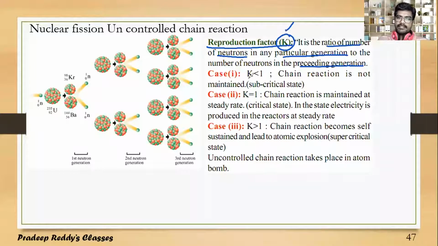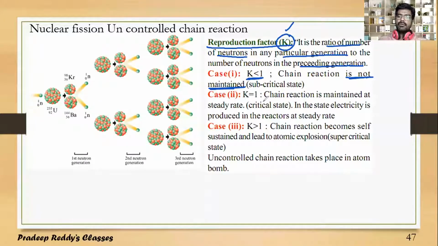If K is less than 1, the chain reaction is not maintained. In such cases, the fission reaction, after taking place for a few generations, ceases. The nuclear fission reactions will decrease and finally there will be no reaction. That is case 1.